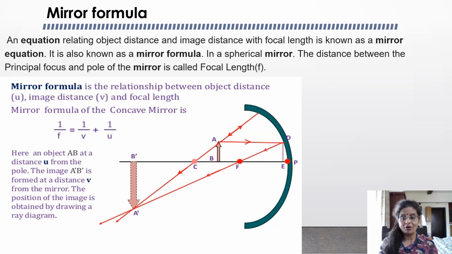Now let's understand the mirror formula. The mirror formula is the relationship between object distance u, image distance v, and focal length f. The mirror formula is 1 by f is equal to 1 by v plus 1 by u. Here, an object AB is at a distance u from the pole. The image A dash B dash is formed at a distance v from the mirror. The position of the image is obtained by drawing ray diagrams.